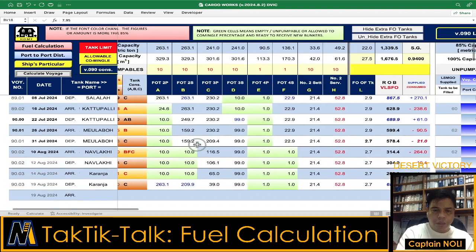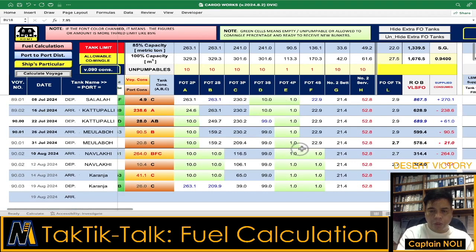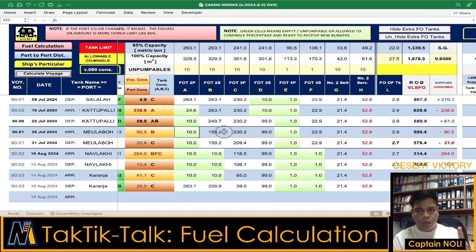Another tip, the figures here in the fuel tank condition, you can still bypass the entry. But when you bypass the entry, this consumption will not work anymore. So those are the tanks where you made a manual entry of the figure.